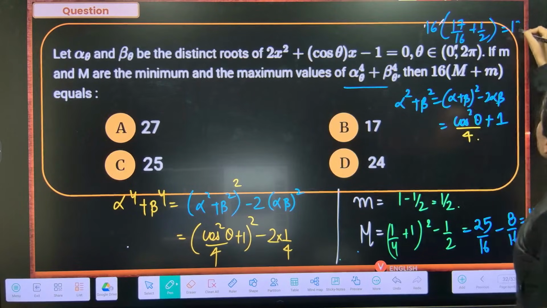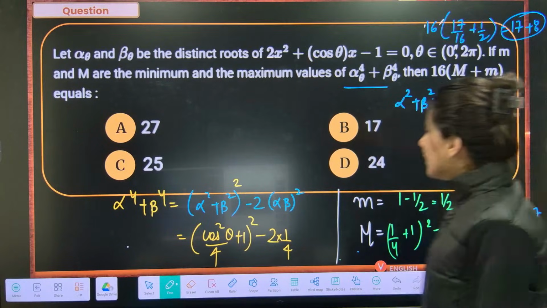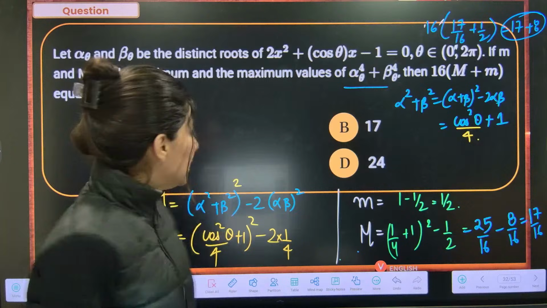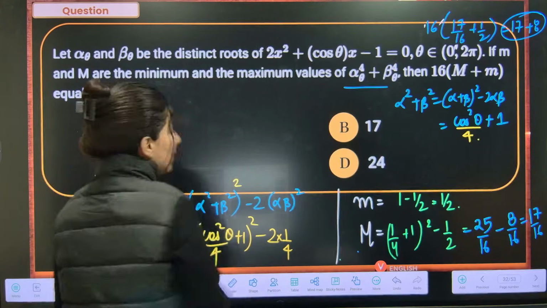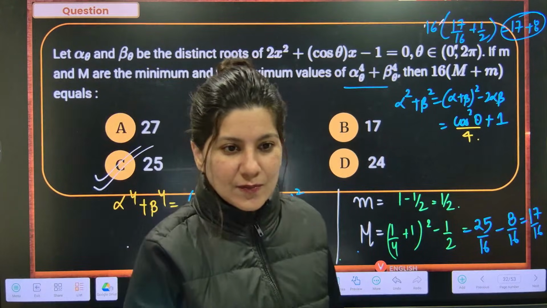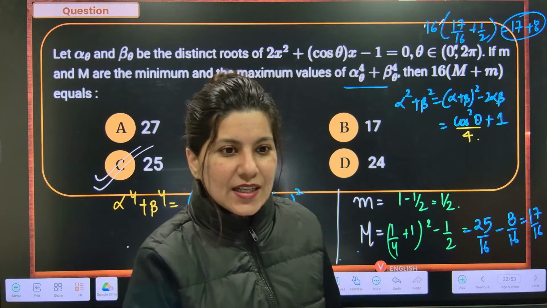Okay. So 17 by 16 plus half. So this is going to be 17 plus 8. 17 plus 8, my dear students. 17 plus 8 is going to be 25. Yes. 25 is absolutely right answer. Okay. Alright. Perfect.